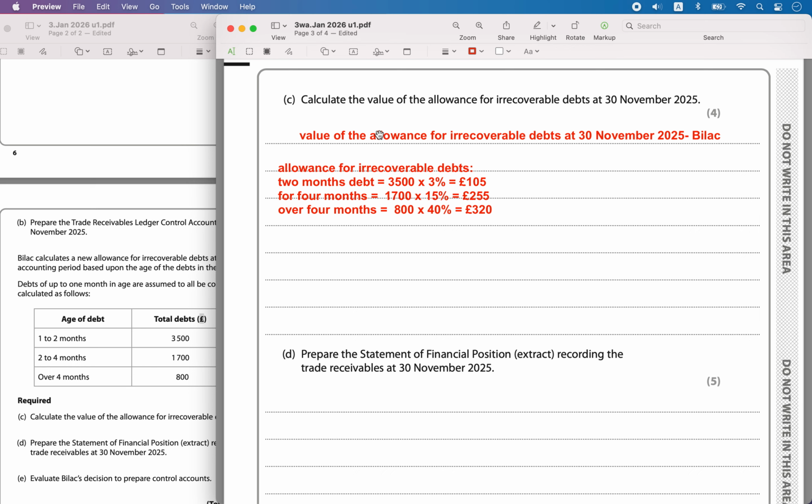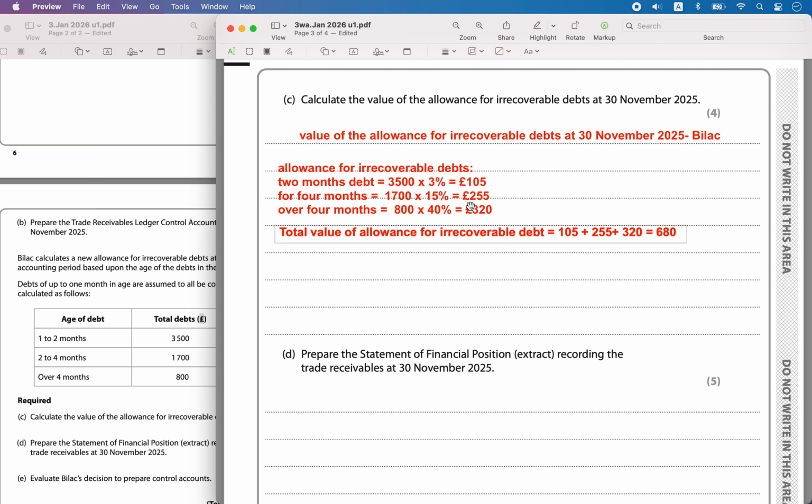Now we have to add up all of these values. So the total value of allowance for irrecoverable debt is equal to 105 pounds plus 255 plus 320.